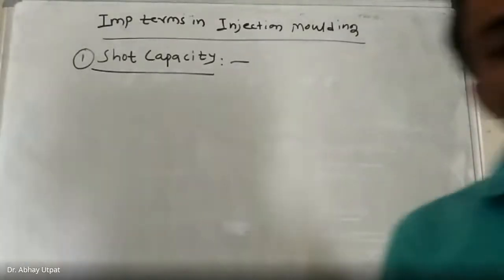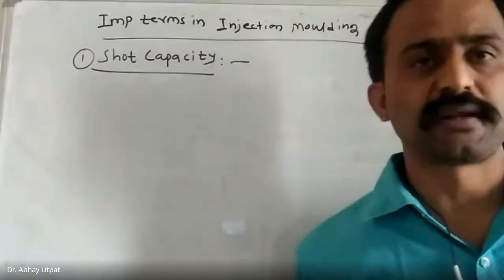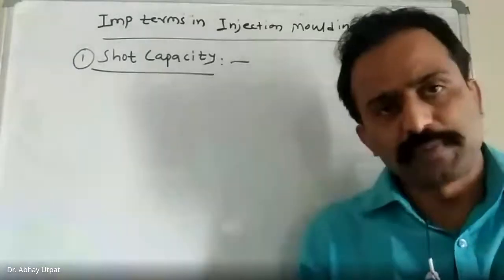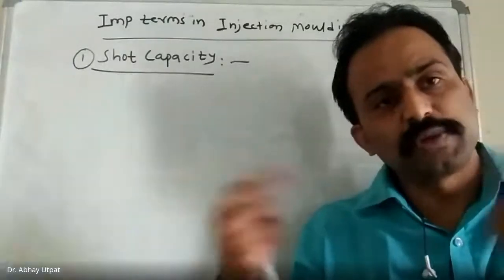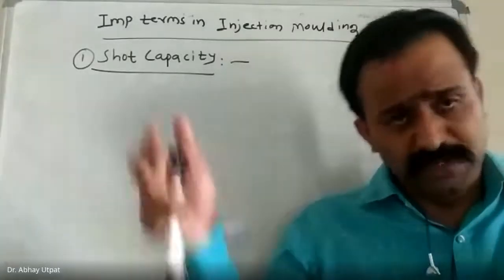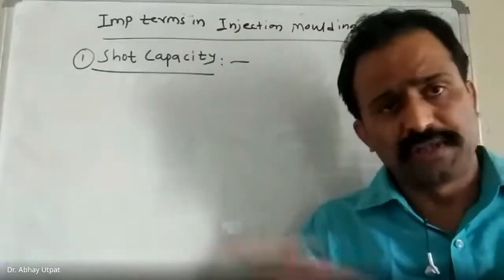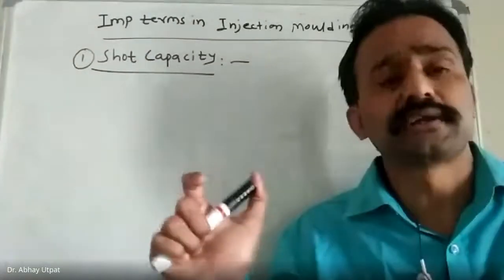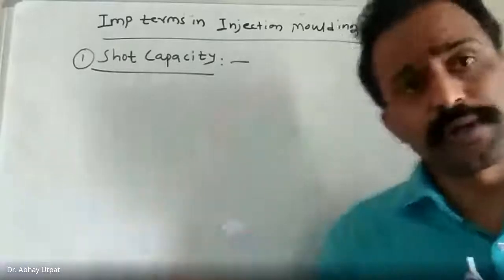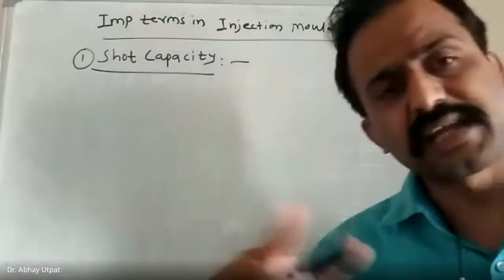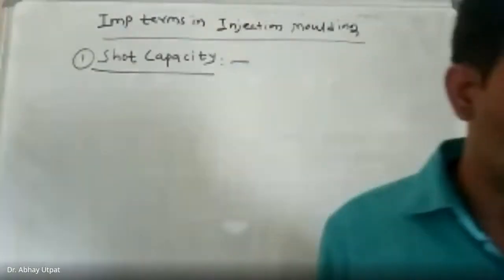Depending upon your machine capacity, these shot capacities vary. Everything is interdependent. Which machine you select decides everything. How much energy are you going to invest? If you use a higher capacity machine, a lot of energy is required. How do you correlate productivity with it? If your shot capacity is more, your productivity will also be more. So all these things are related to each other, and you have to find an optimum solution through it. Second, plasticizing capacity.